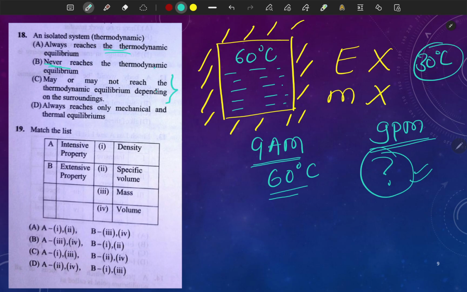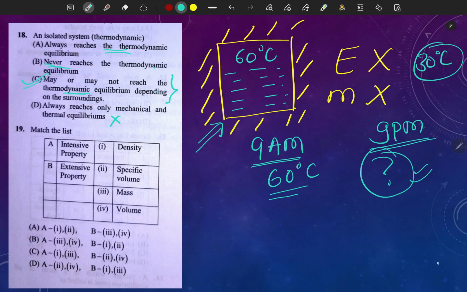So अगर this flask is kept in a 60 degree environment, तो इसका इक्विलिब्रियम नहीं मेंटेन होने वाला। व्हाट डू यू अंडरस्टैंड बाय थर्मोडायनामिक इक्विलिब्रियम, दैट इट इज़ टॉकिंग हियर, इट इज़ टॉकिंग फॉर थर्मल इक्विलिब्रियम, राइट। So I think answer will be always reaches only mechanical and thermal equilibrium, so not this. So answer will be this, that after some time interval this system may or may not reach the thermodynamic equilibrium with the surrounding. Okay, so I hope this is clear.